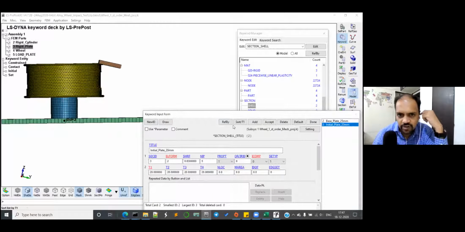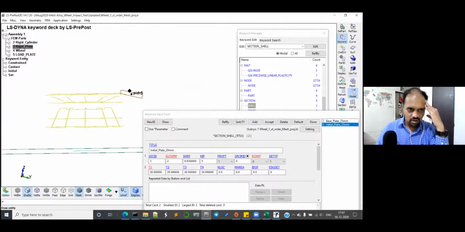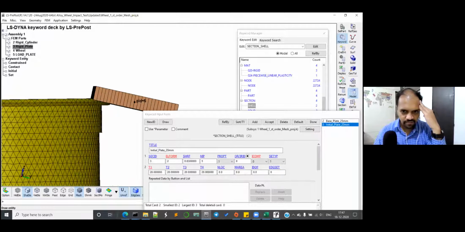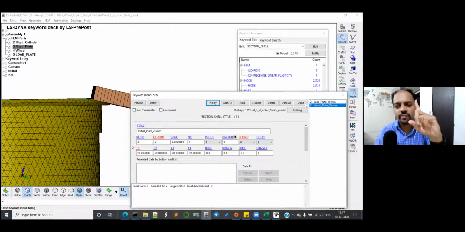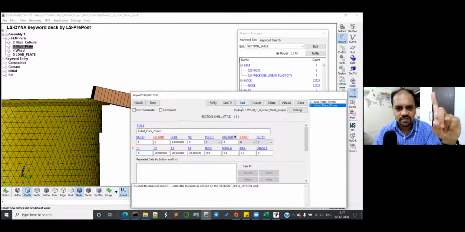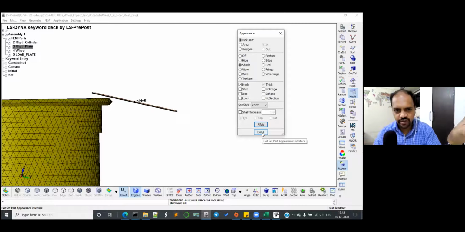So that is your load plate. Change it to 1 mm. Accept it. Okay, click on done and again go to the thickness part. So this is what it is actually.